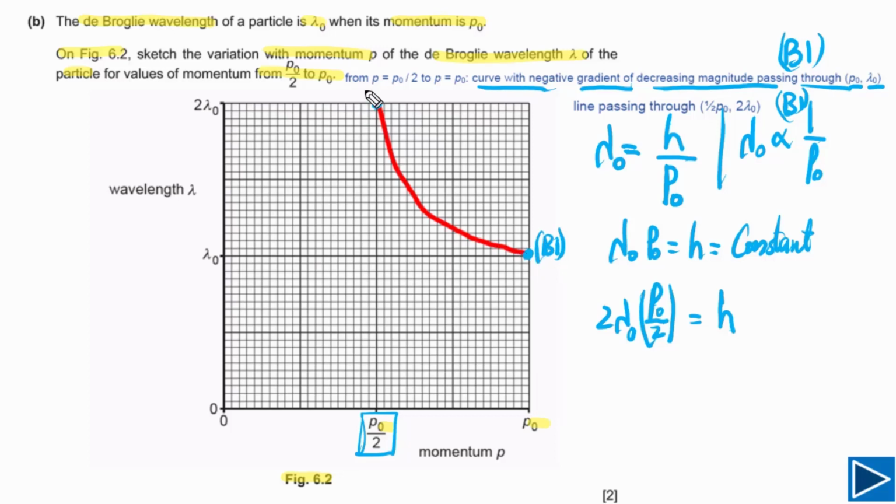If you have drawn this curve and its gradient is negative and decreasing, and it is passing through this point, you got 1 B mark. And if it is passing through 2 lambda naught and p naught by 2, you got the second B mark. So this is the second B mark.